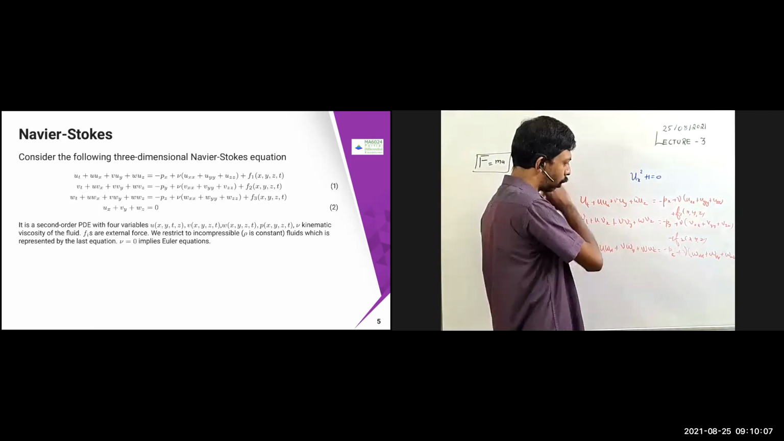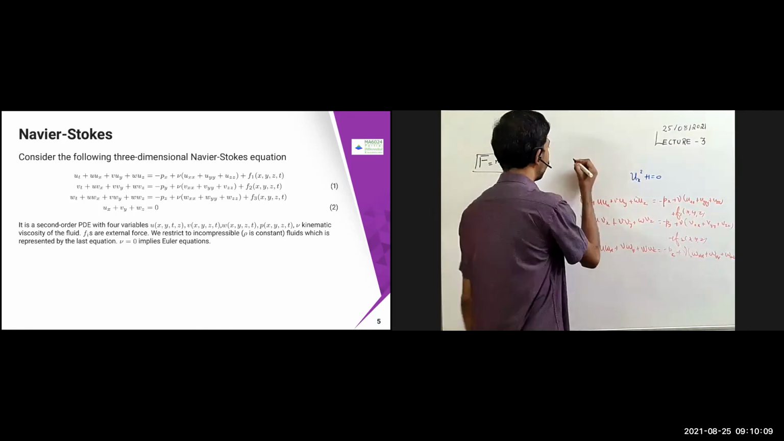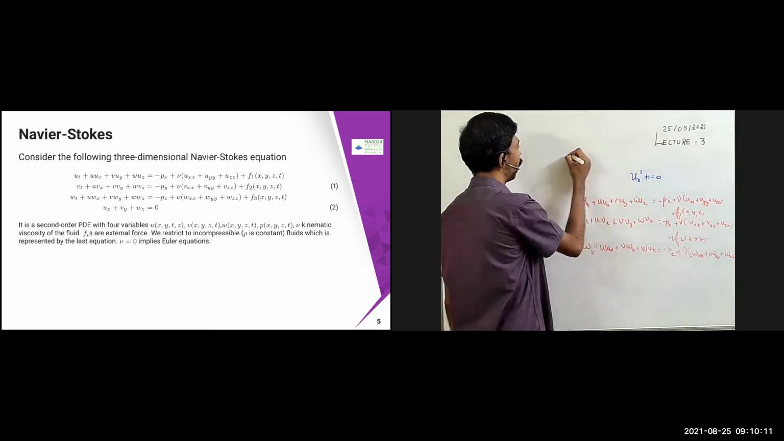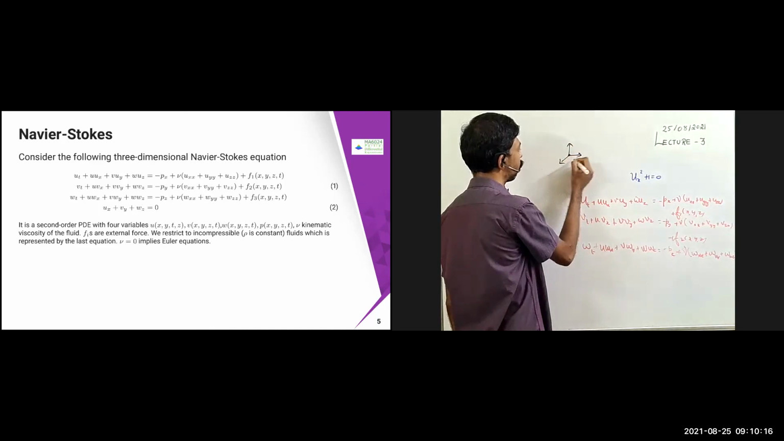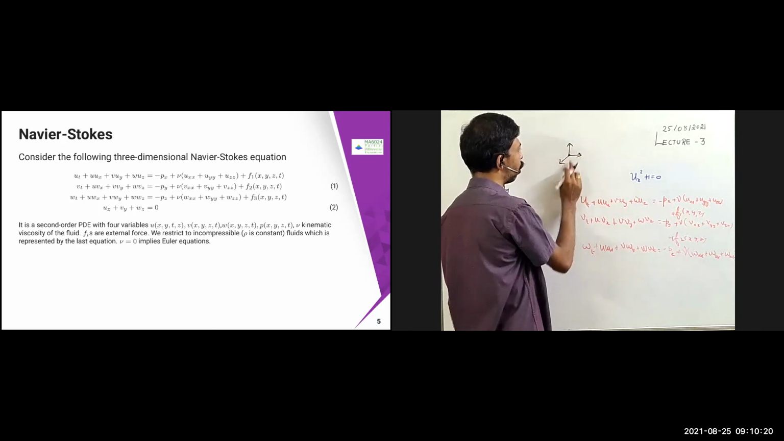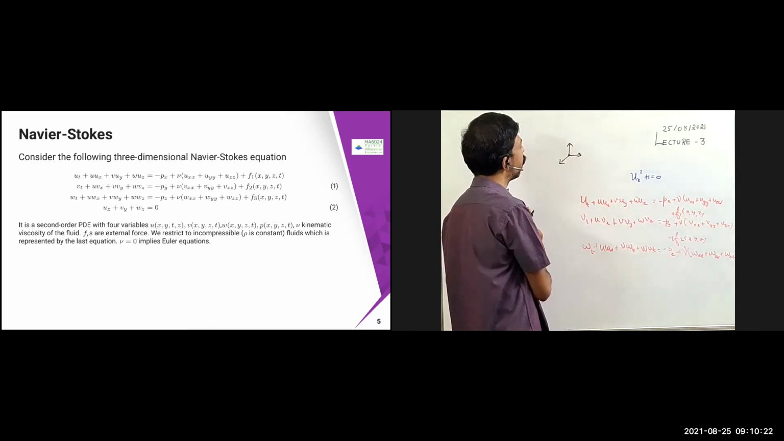Using the generalization, suppose I have a particle. It may have 3 directions; in 3 dimensions I'm talking about, so 3 directions will be there. So there will be a velocity in the x direction, a velocity in the y direction, and a velocity in the z direction.